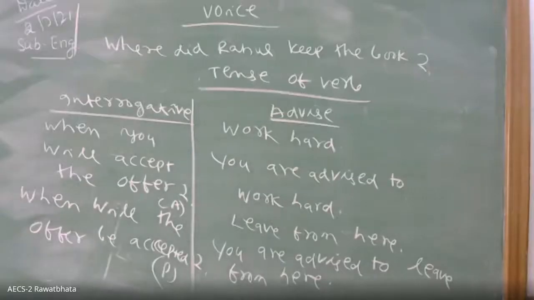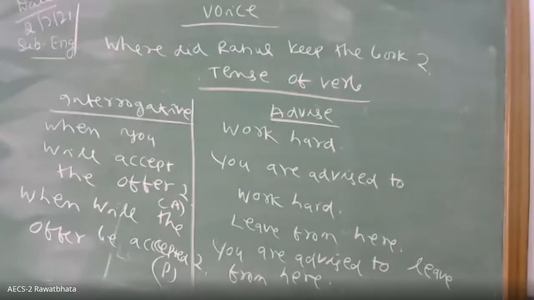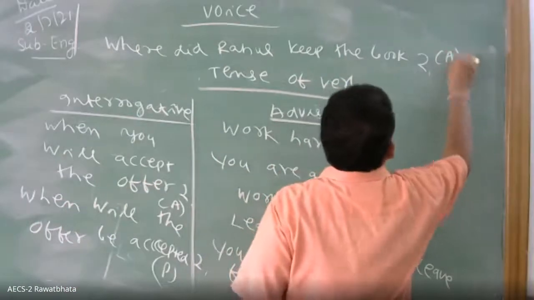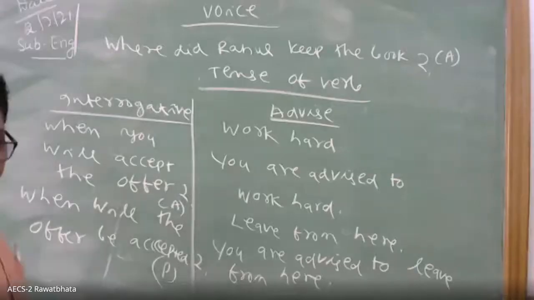It is active. Where will the book be kept by Rahul? Where was the book kept by Rahul? This is active. Then passive I am writing.